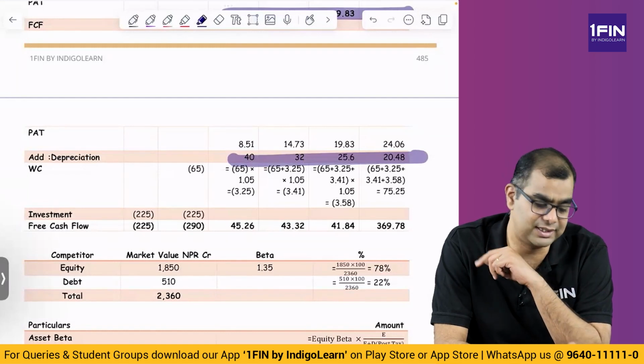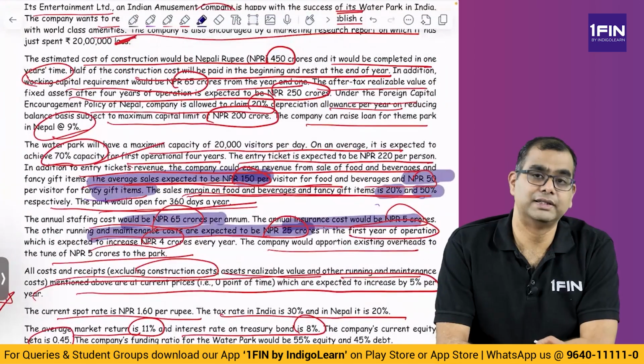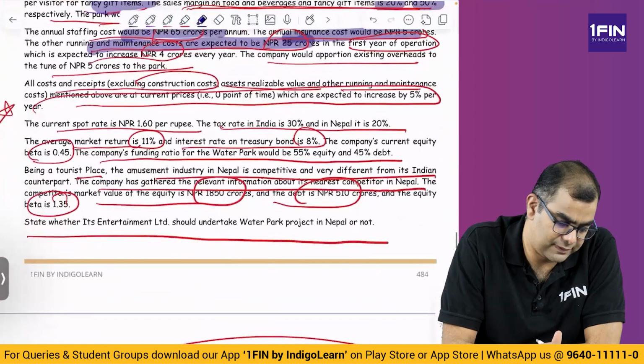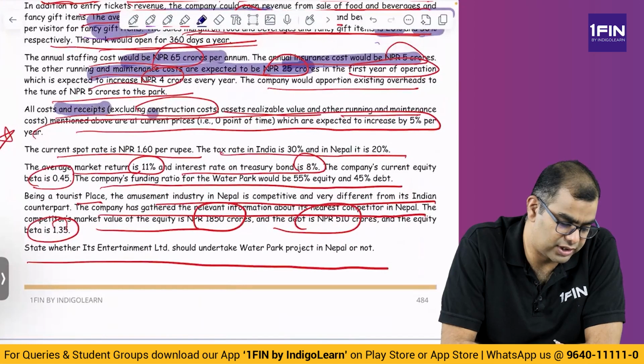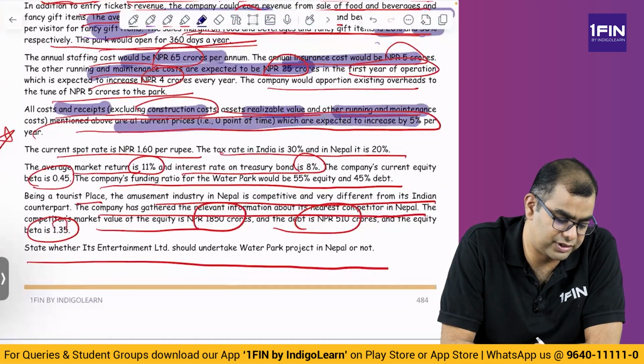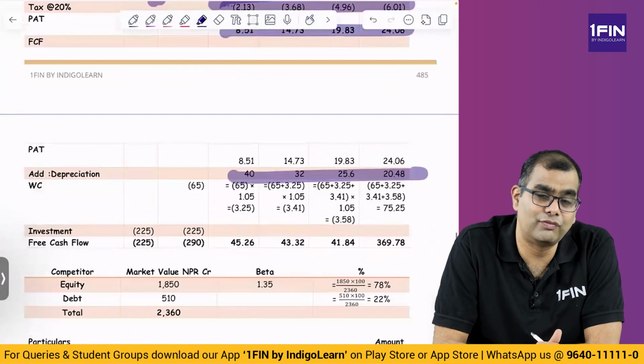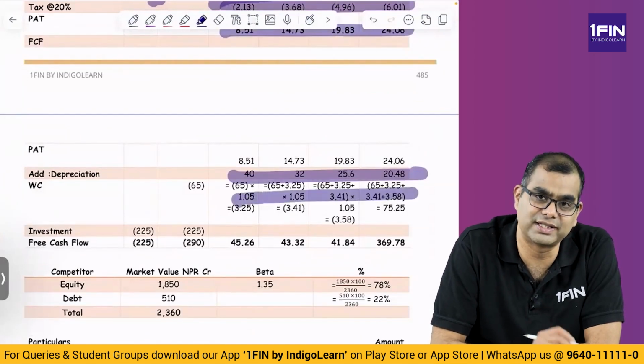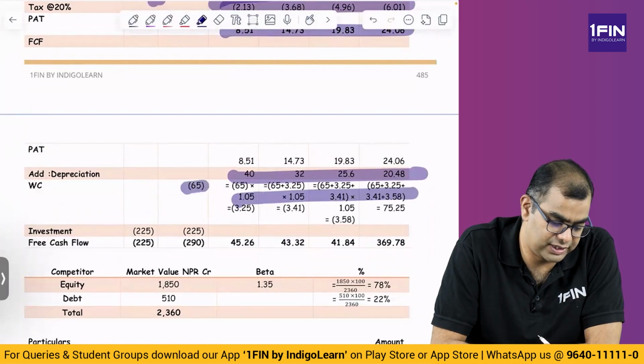What is working capital? They said working capital is 65 crores at the end of year 1. And they also said all costs and receipts, excluding construction costs, assessed reliable and other maintenance expenses mentioned above at current price, are expected to increase by 5% every year. So working capital also you have to assume as increasing by 5% every year. Why? Because everything is increasing by 5%. So 65 and every year 5.